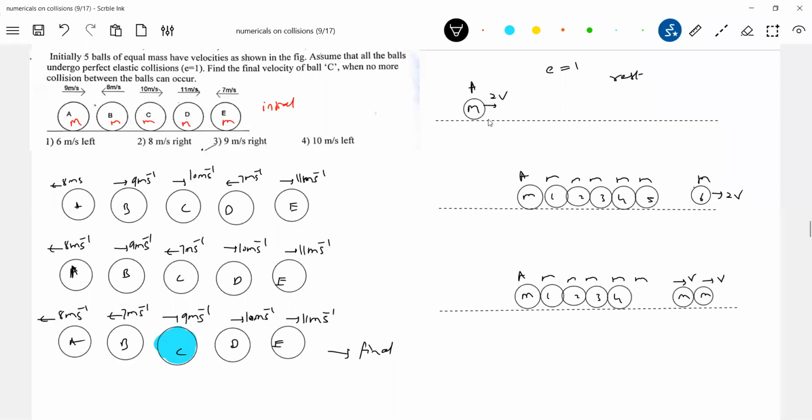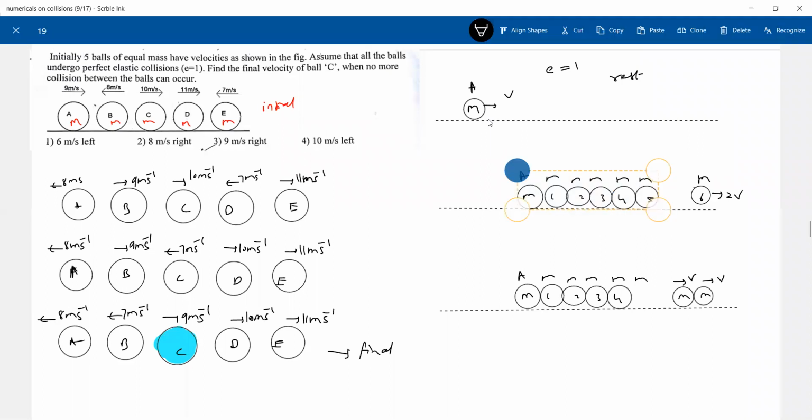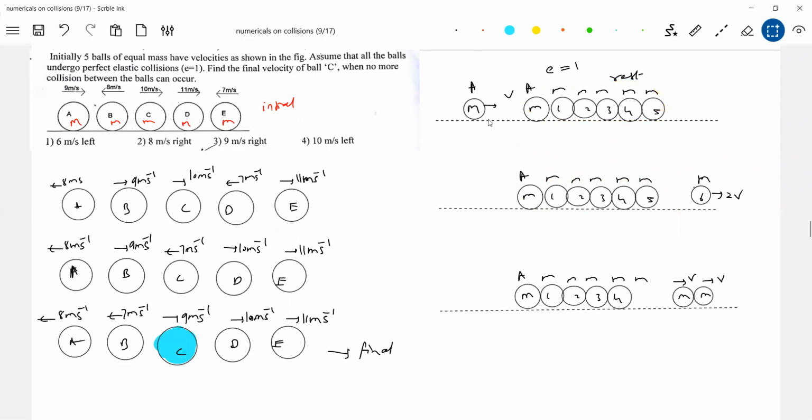Tell me, what happened here? Only 5 are there, no balls? No, 6 are there. 6 balls are there. Okay, now who is right, who is wrong?